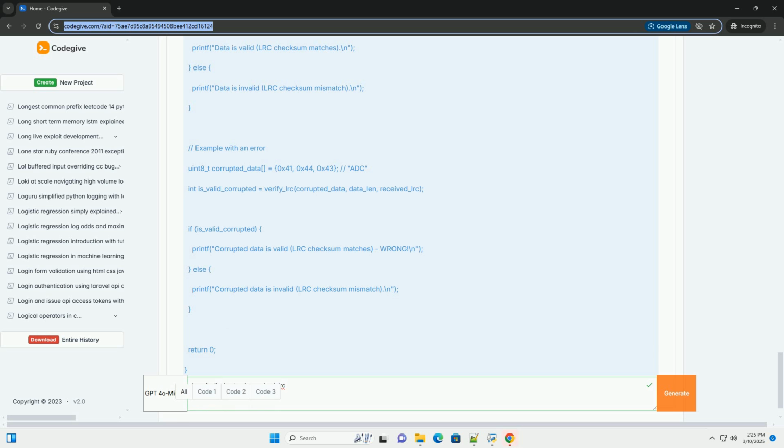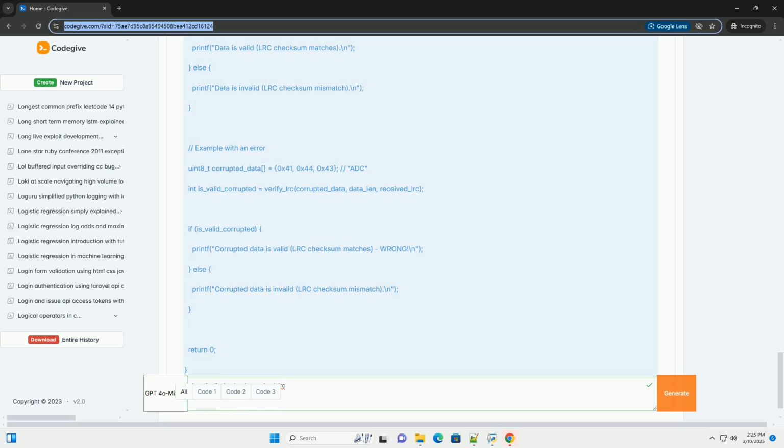Includes: stdio.h for standard input/output, printf, and stdint.h for fixed width integer types, like uint8_t, which is an unsigned 8-bit integer, perfect for representing bytes. calculate_LRC(data, len): this function takes a pointer to an array of unsigned 8-bit integers, uint8_t *data, representing the data, and the length of the array, size_t len. It calculates the LRC checksum by XORing each byte with the LRC accumulator.